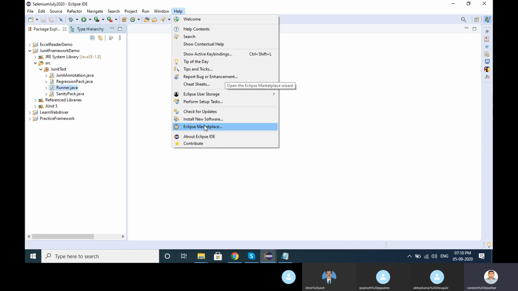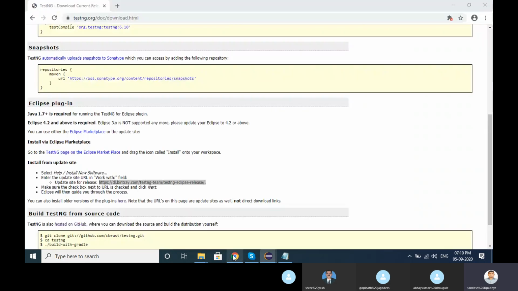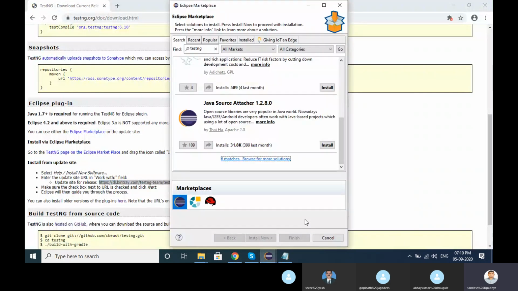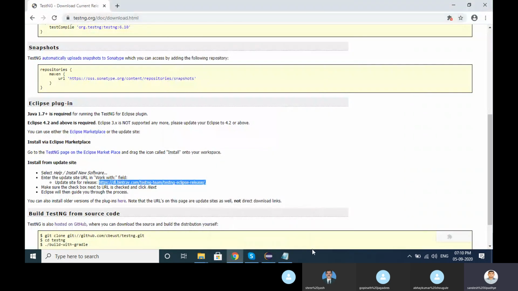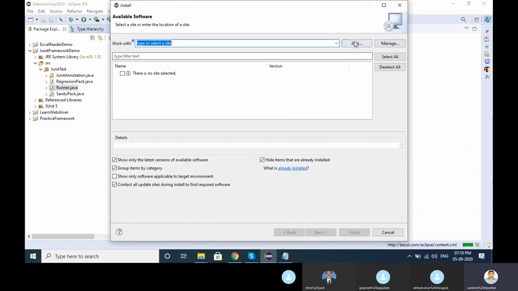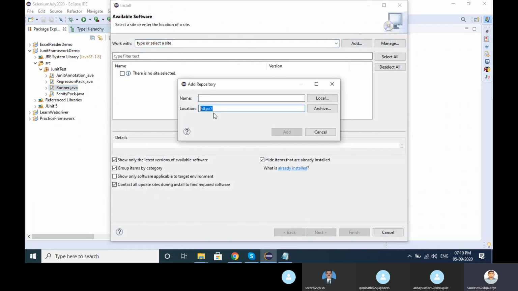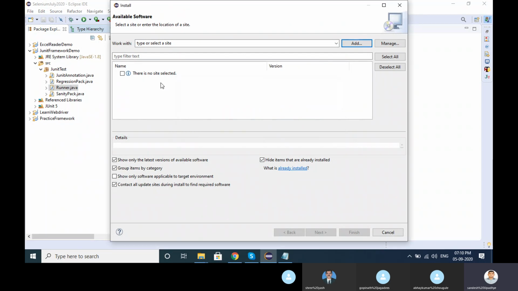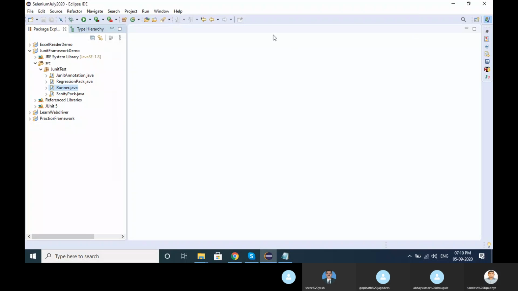If you are not able to find TestNG, open the testng.org site, copy this URL, go to Install New Software, click on Add and paste that URL over here. Type TestNG here, and just click Next. I have already installed it, so I'm not clicking the Next button. Okay, so TestNG will be installed.